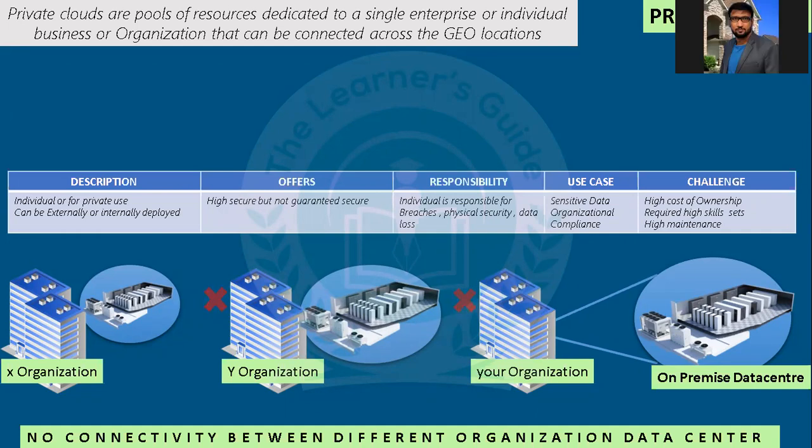Only storage. Server and storage, I mean. Okay. Any other points? It is an on-premise infrastructure which is particularly for that organization on the cloud. Yeah, private cloud.